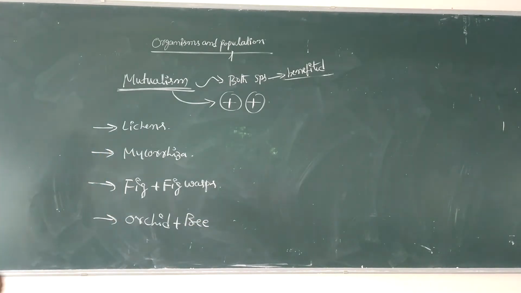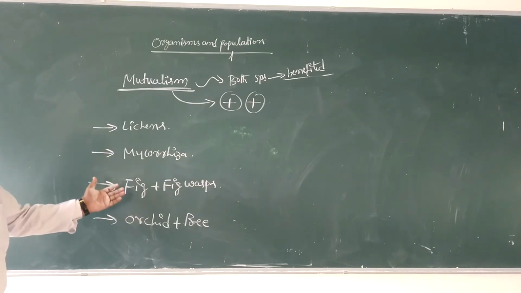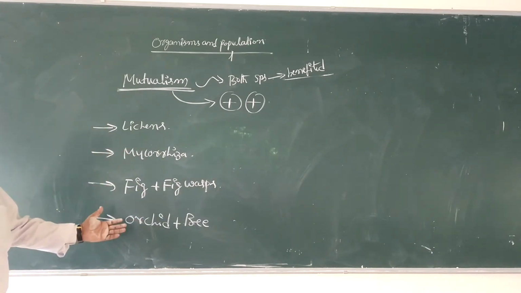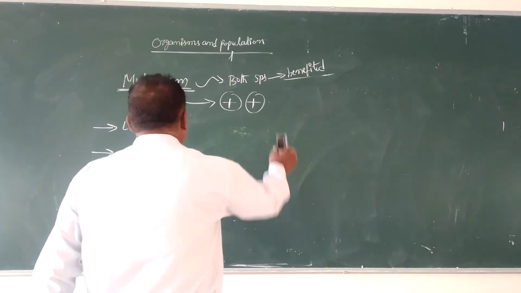The best examples for mutualism are lichens, mycorrhizae, fig and fig wasps, and orchid and bees.